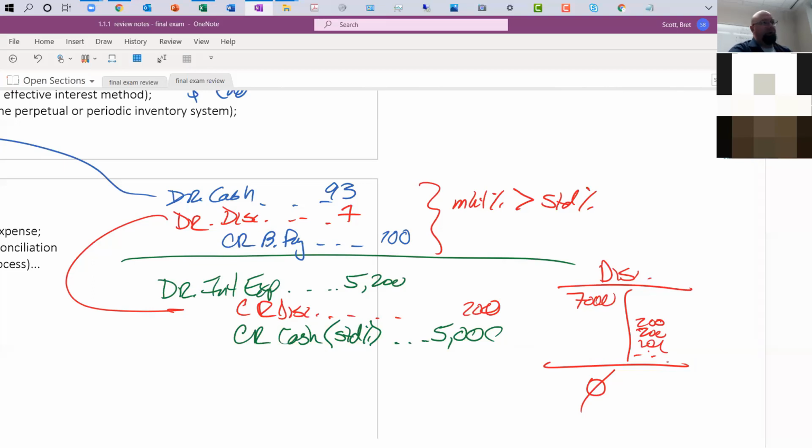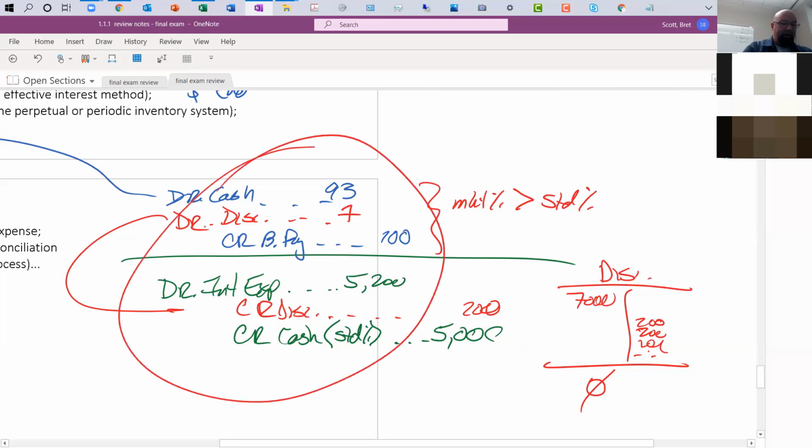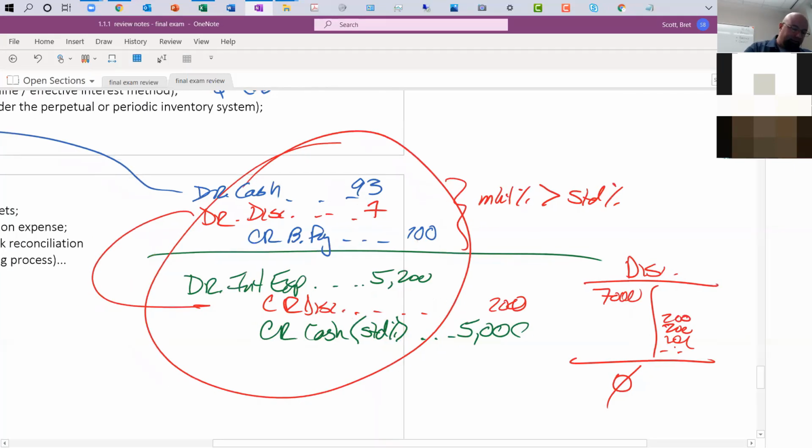What would the journal entry be for this transaction? And keep in mind too, in case it's not obvious by now, accounting is a language. It's a language of business. We're taking transactions. Today we issued bonds, and this is how much cash we got. We're taking a narrative, something that you would see in a press release, and we are using a language to record it. That's all that this stuff is. So knowing journal entries is tedious, but it's no different than trying to learn another language. It just takes time and practice.